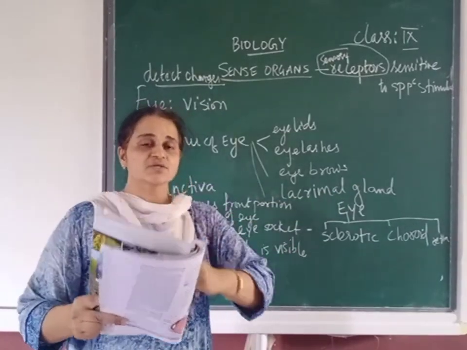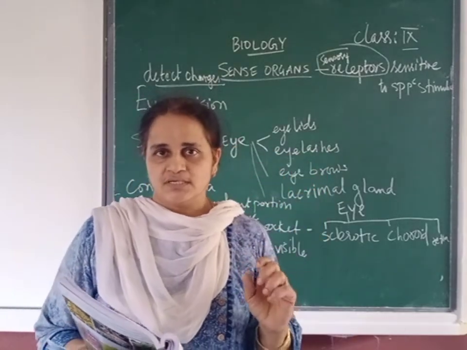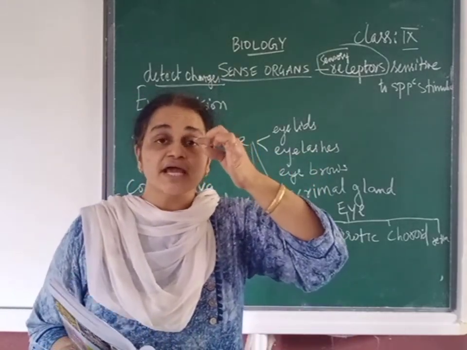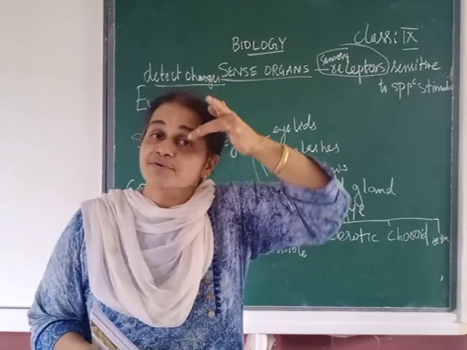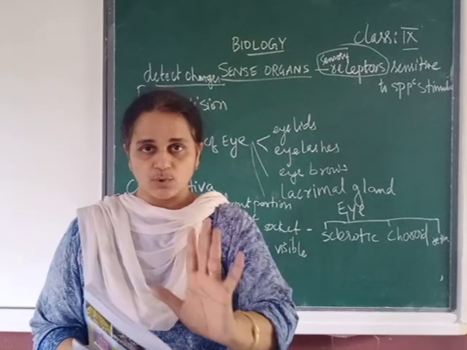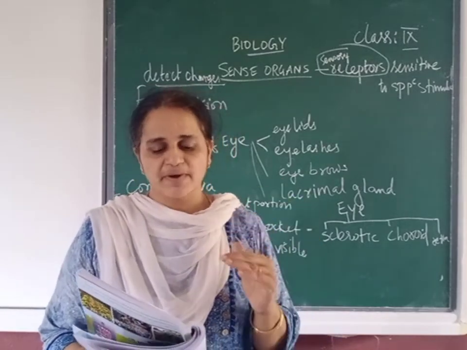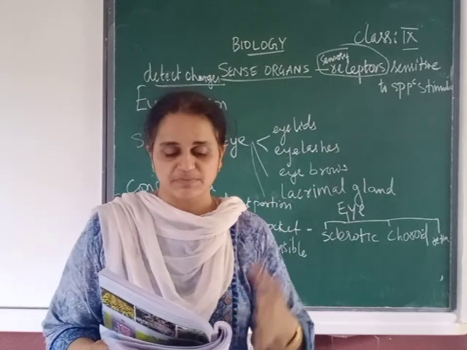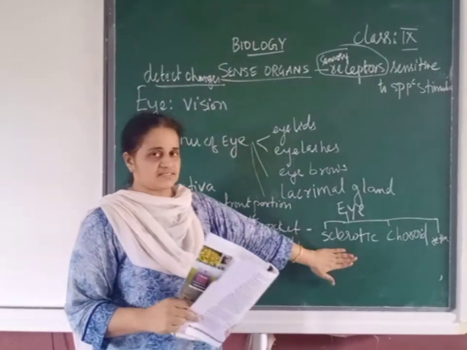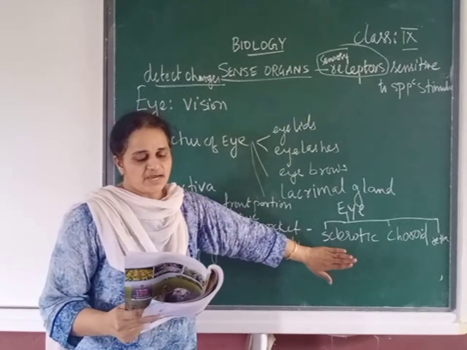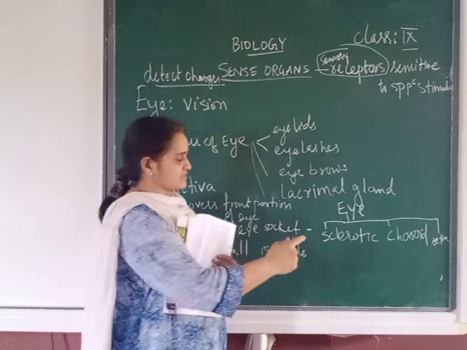The eyeball is located in which socket, I told? The eye socket. And only one-sixth of our eyeball is visible. That means when you open your eyes, you cannot open them very wide; only one-sixth of your eyeball is visible. And next, each eye has 3 main layers. So let us start with the 3 main layers.